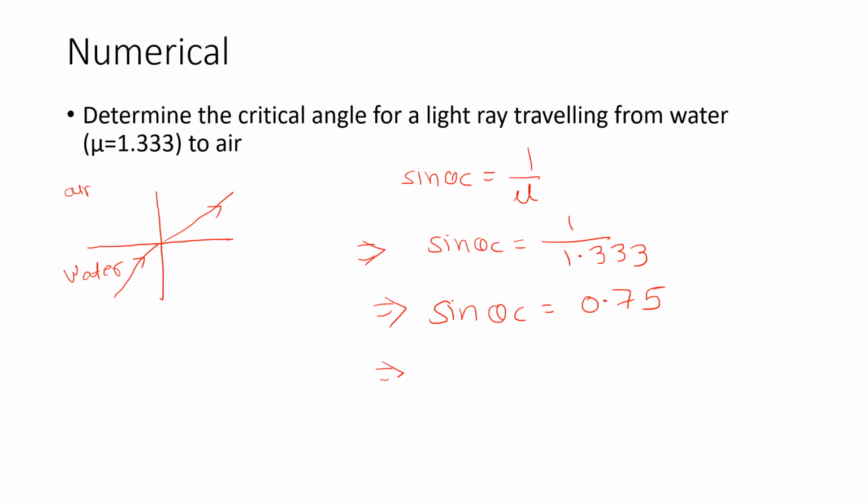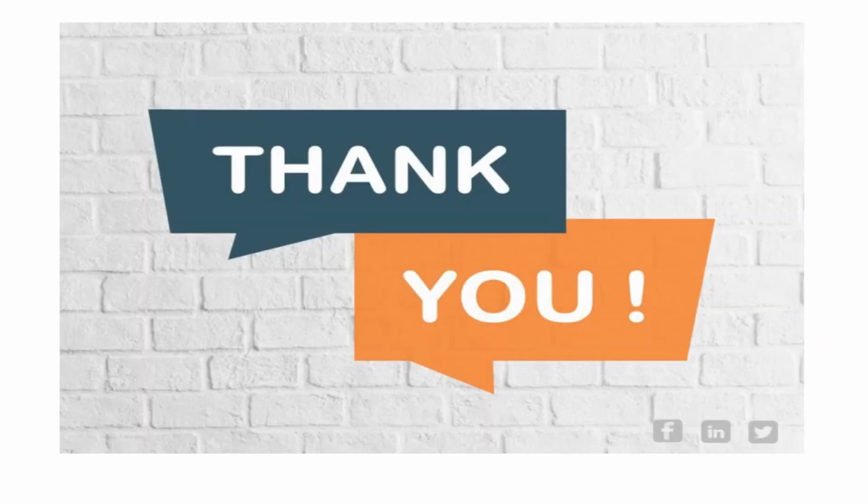Check with your calculator, you will get the critical angle to be equal to 48.61 degrees. Hence, the critical angle for this pair of two media, water and air, is 48.61 degrees. Thank you, students.